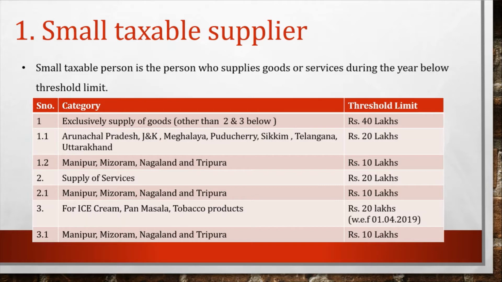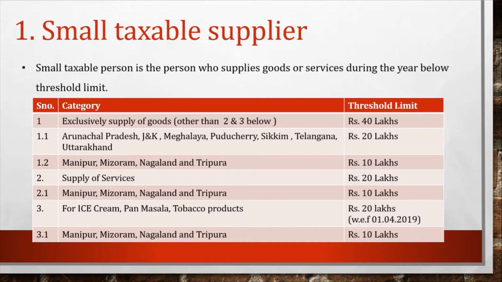For a person supplying taxable goods, the limit is 40 lakh rupees of aggregate turnover in the financial year. For Arunachal Pradesh, Jammu Kashmir, Meghalaya, Puducherry, Sikkim, Telangana, Uttarakhand, the threshold limit is 20 lakh rupees. Manipur, Mizoram, Nagaland, Tripura, these are the special category states, it is 10 lakh rupees.